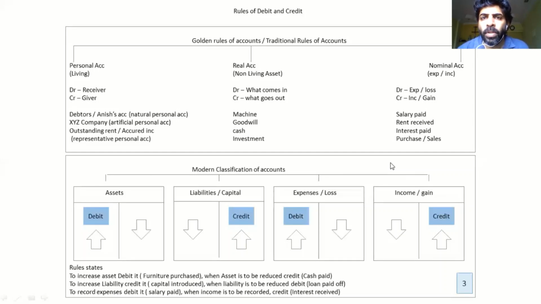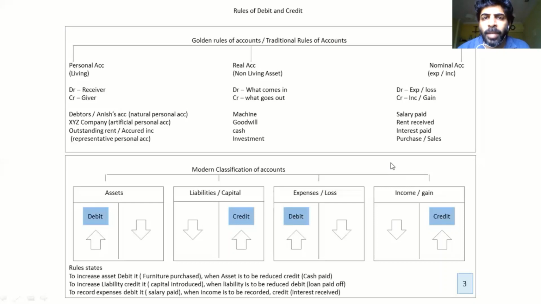The golden rule has been used to derive the modern rule, and the modern rule is even easier. There are four pillars in the modern rule: asset, liability, expense, and income. Assets generally carry a debit balance. So anytime you want to increase an asset, like the earlier example, machinery purchased, what did you do? Machinery you debited. That's the rule of real account, right? Debit what comes in. Now you can look at it in another way. Machinery is an asset, so the asset is increasing, so you got to debit it.